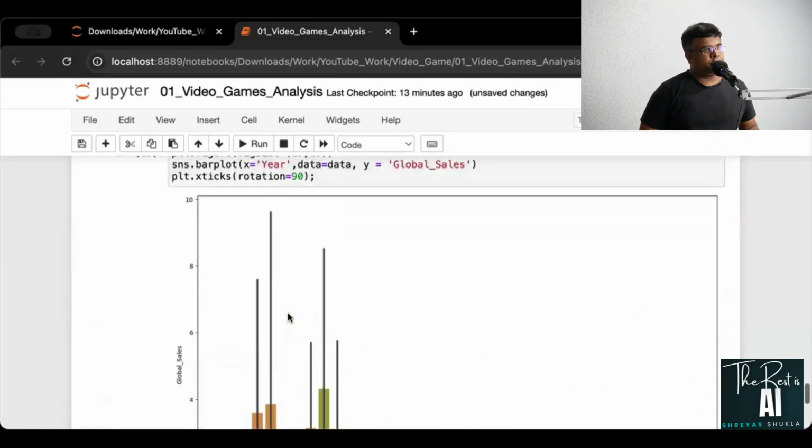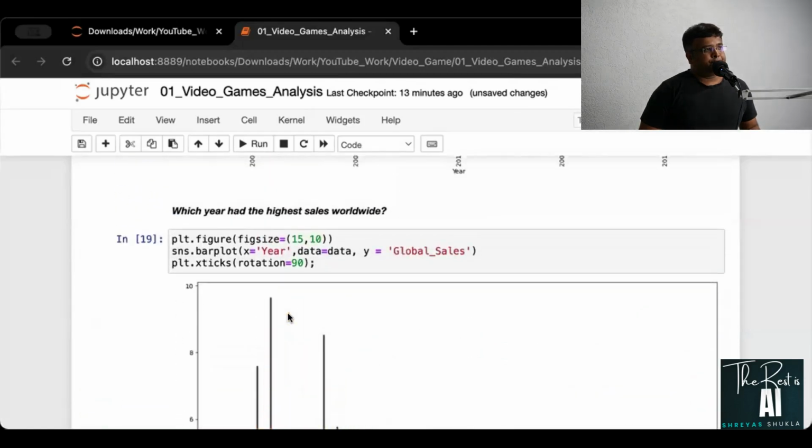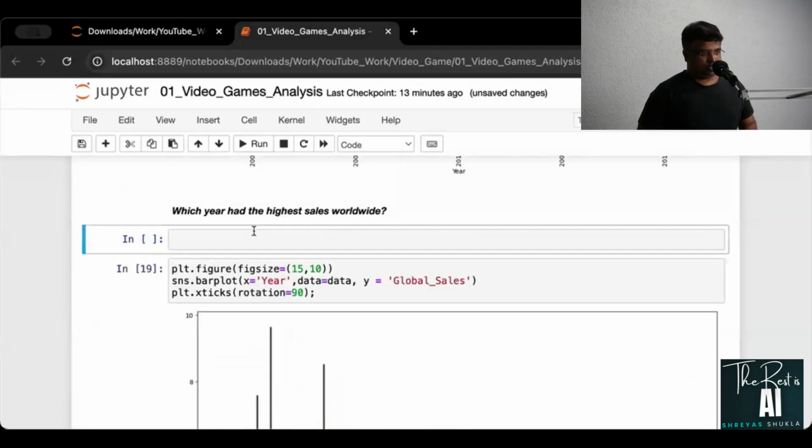What I'm going to do here is I'll take the data and I'll do a group by year, and I'll take the global sales and I will sum that up.